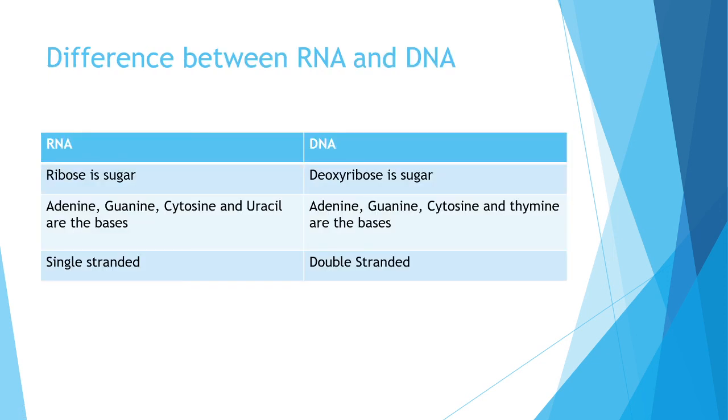And in the last slide, I am writing the difference between RNA and DNA. It is very important. In ribonucleic acid, the sugar present is ribose, and in DNA, the sugar present is deoxyribose. In RNA, the nitrogen bases are adenine, guanine, cytosine, and uracil. But in DNA, there are adenine, guanine, cytosine, and thymine. Instead of uracil, here it is thymine. And you know that RNA is single stranded and DNA is double stranded. Okay, thank you.